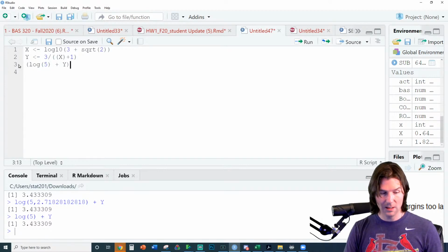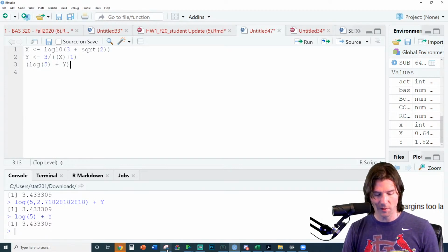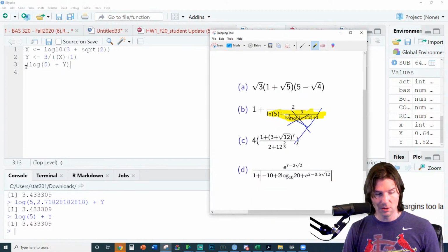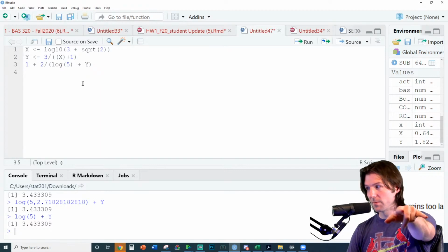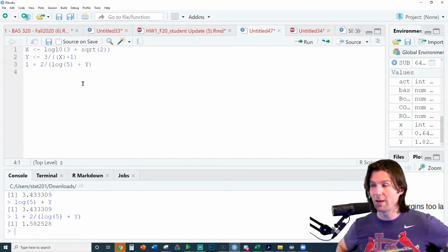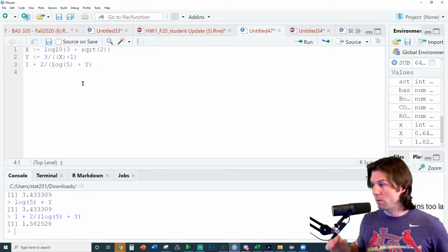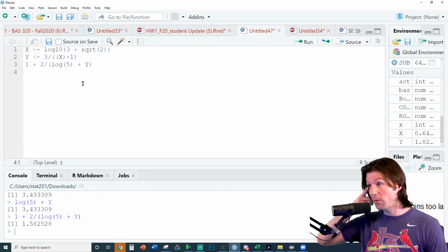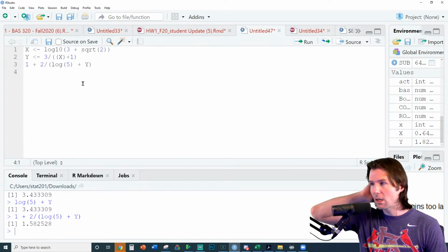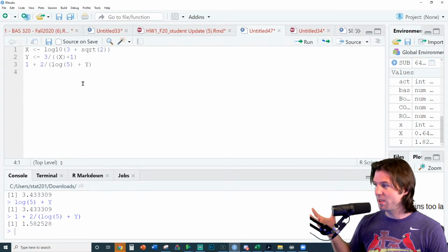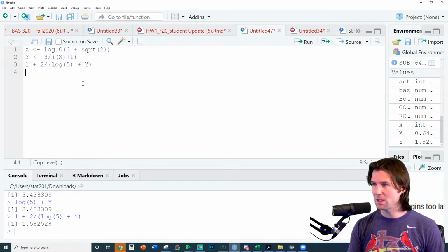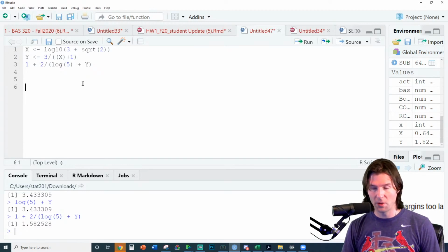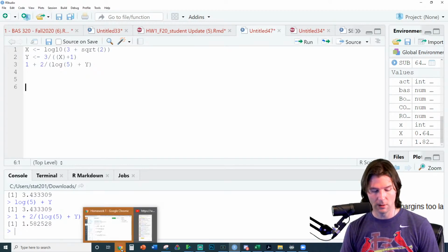And then I think we might not need to simplify further. It might cause confusion. We're going to take 2 divided by that, and we're going to do 1 plus it. And that is how we code it. You got it right there. And there's our answer. So that's what we do, we do it step by step. Be very careful. It's very easy to make mistakes. Look over your work in those little bits and make sure you get the right answer. Just follow along very slowly, step by step by step. And that should be the right answer to the following question.